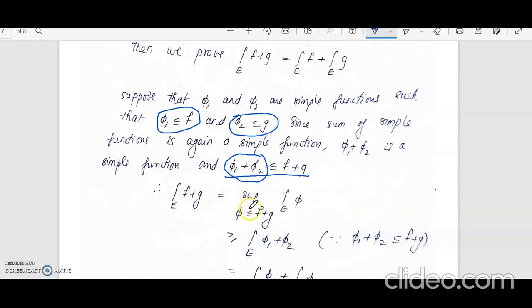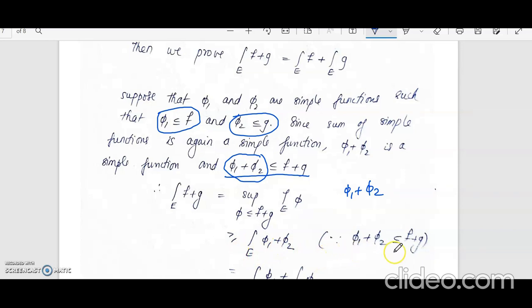So when phi takes the value phi1 plus phi2, the supremum of the integral over E of phi will be greater than or equal to the integral over E of phi1 plus phi2.